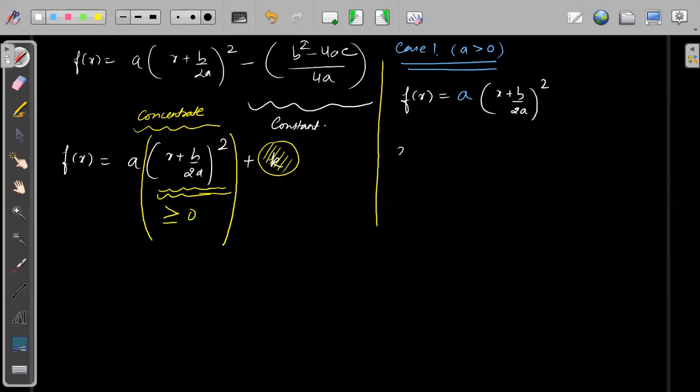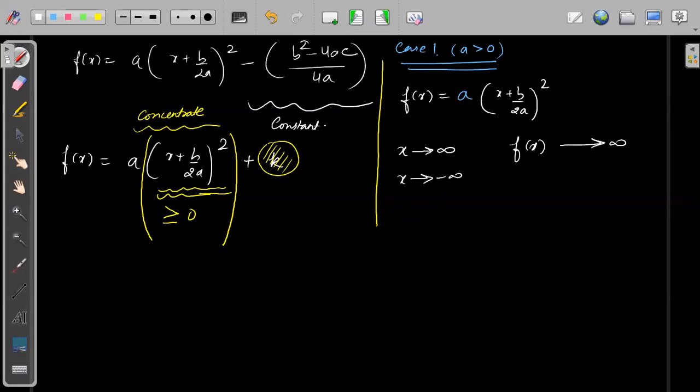Now see, when x is tending to infinity, that means x is a very large number, so f of x will also be tending to infinity because both are very large numbers. Okay, now second, suppose x is tending to minus infinity.